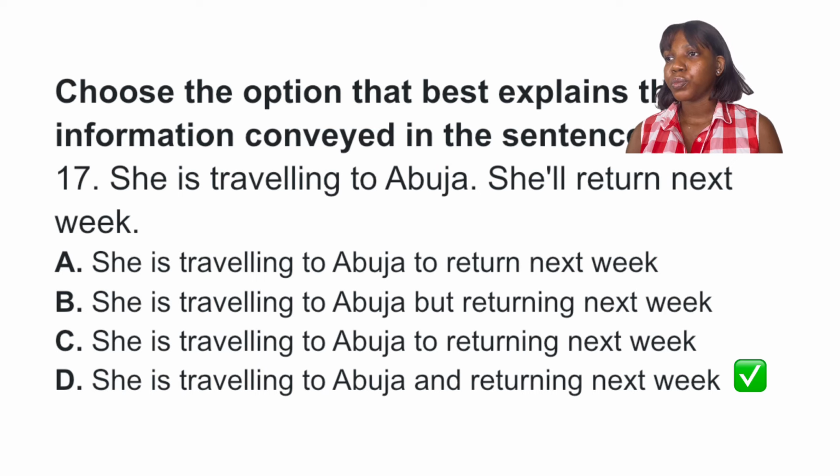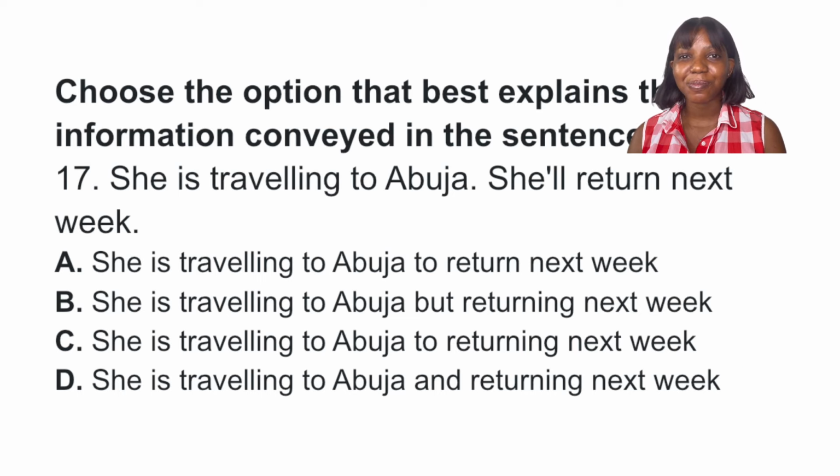Okay, so option A, she's traveling to Abuja to return next week. So this means that she's traveling in order to return, and that is not what it means. Option B, she's traveling to Abuja but returning next week. This is already showing contrast with the use of but, and that's not the intention of the statement basically. Option C, she's traveling to Abuja to return next week, to returning next week. This is not grammatically correct, so we stick with option D as the final answer to this question.